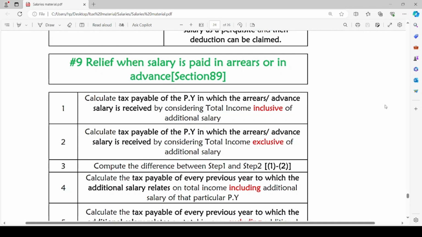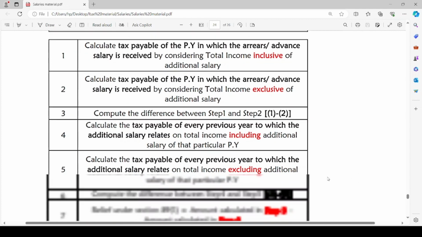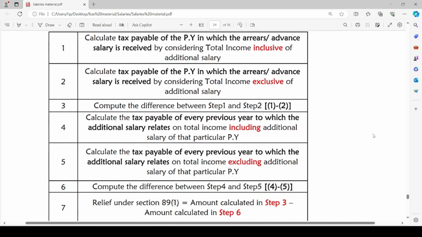Now we will compute the difference between step 1 and step 2. 1 minus 2: inclusive of the additional salary minus exclusive of the additional salary. The tax payable inclusive of arrears or advance minus tax payable by excluding arrears or advance. That is the third step.